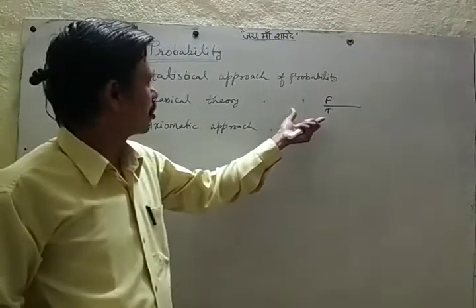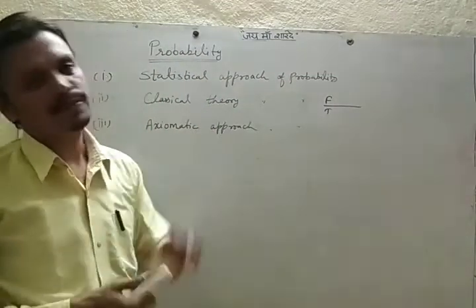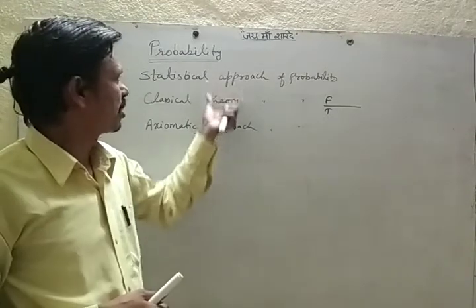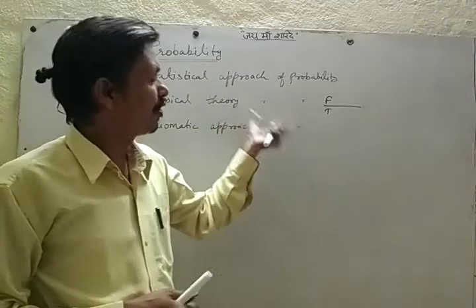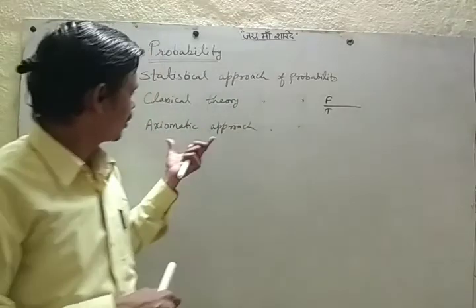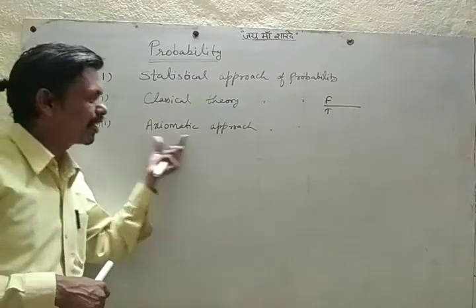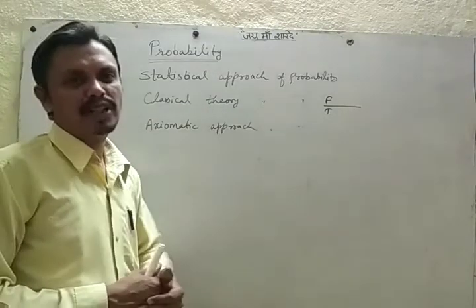This approach is called classical theory of probability. But these two are not sufficient to find probability for all the events. So this year in class 11th we will see the axiomatic approach of probability.